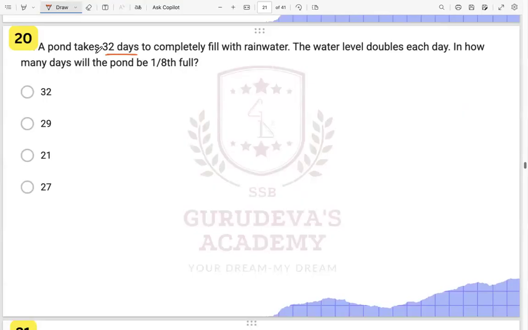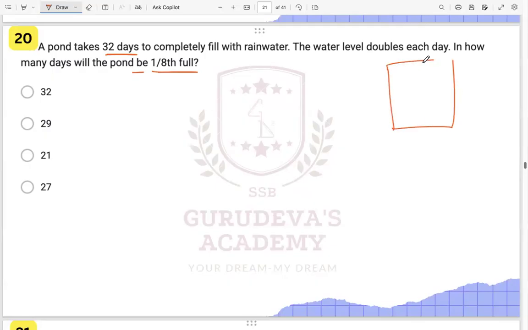A pond, okay, this is saying a pond takes 32 days to completely fill with rainwater. The water level doubles each day. Now, in how many days will the pond be 1/8 full? 1/8 full. So we have a pond over here. Understand this type of question also.